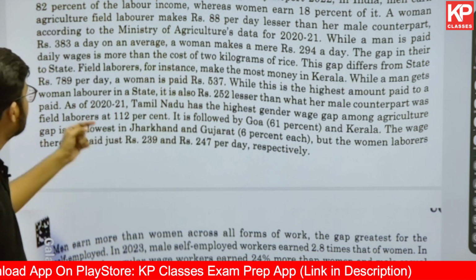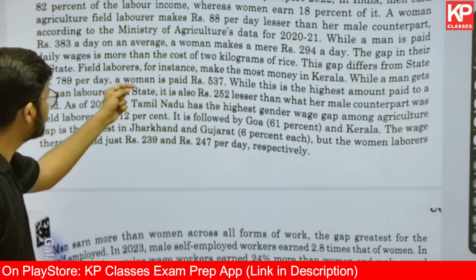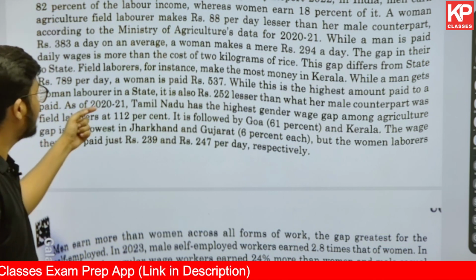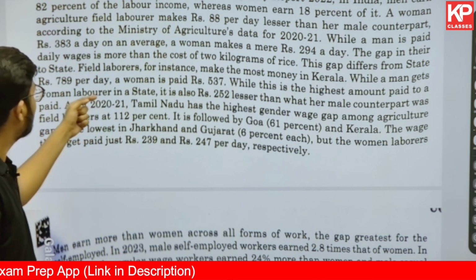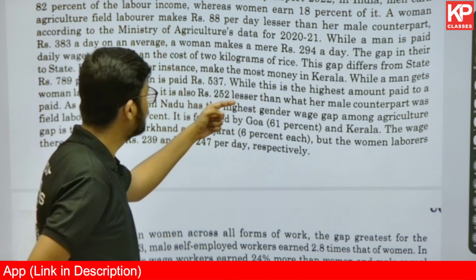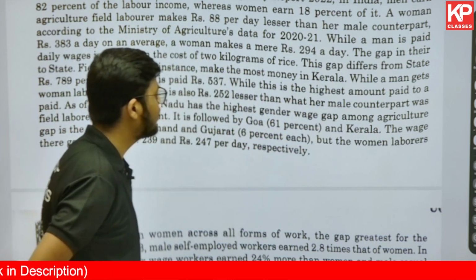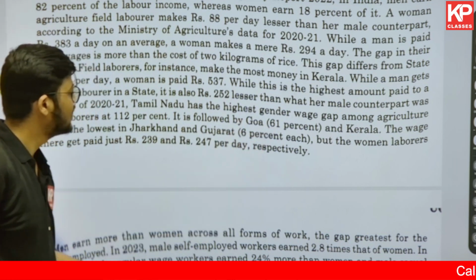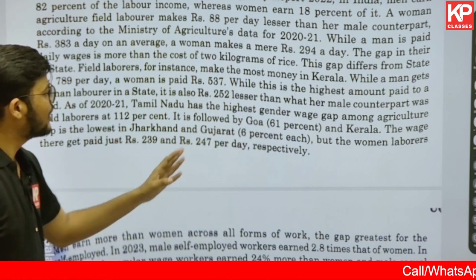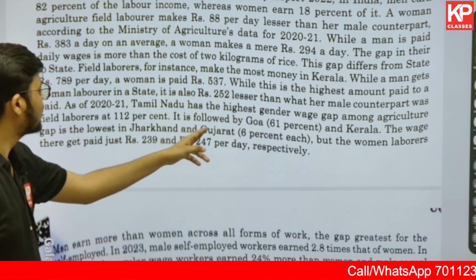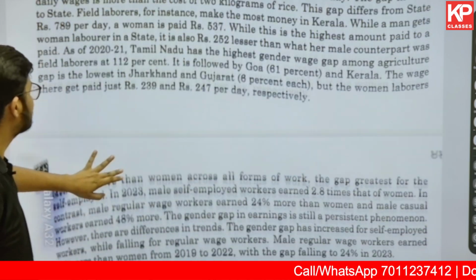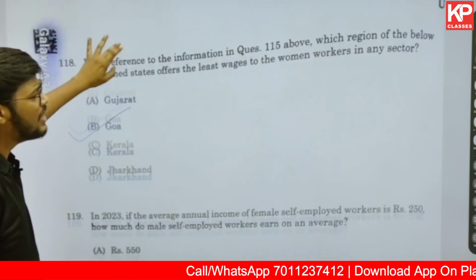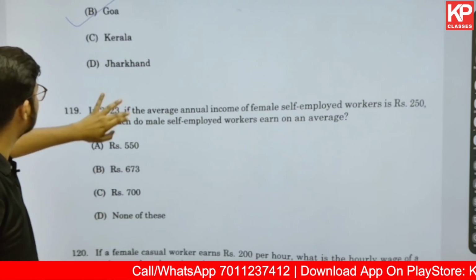This gap differs from state to state. Against 789 per day for men, a woman is paid 537, which is the highest amount paid in Kerala, and 252 less than her male counterpart. So this is state-wise data. In Goa, 61%, followed by Kerala. Then the wage gap is lowest in Jharkhand and Gujarat, but women laborers get paid just 239 and 247 per day. So just by reading it, you can easily figure out the answer.